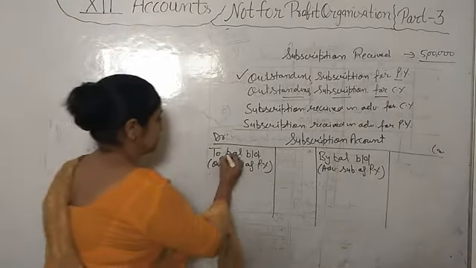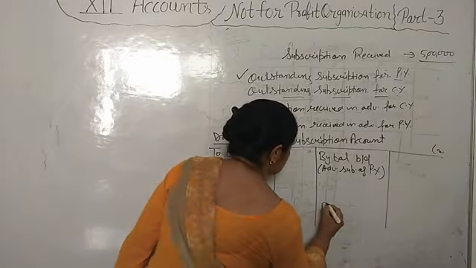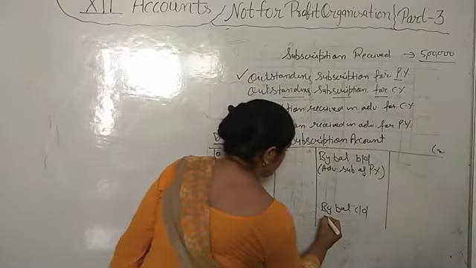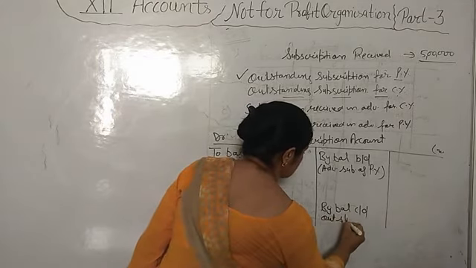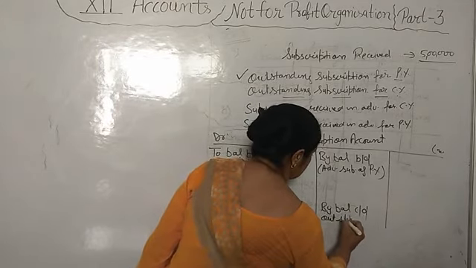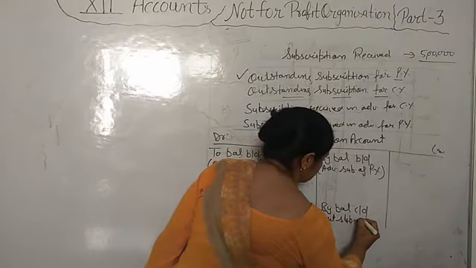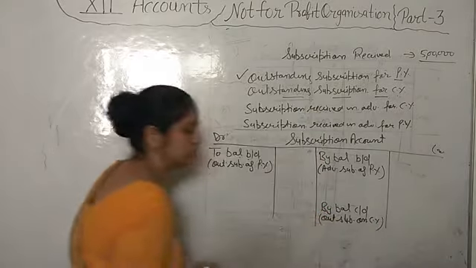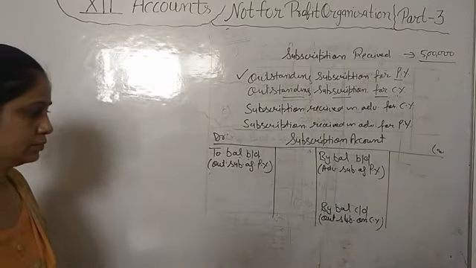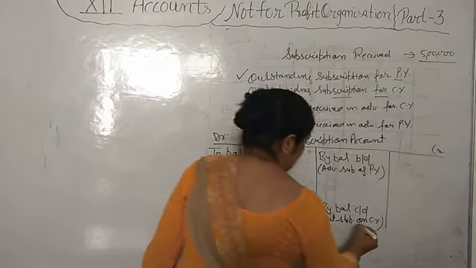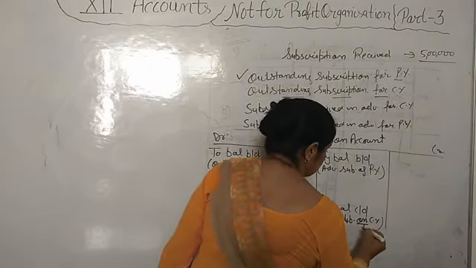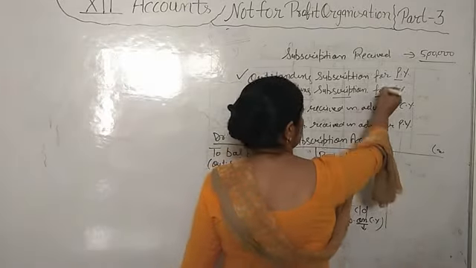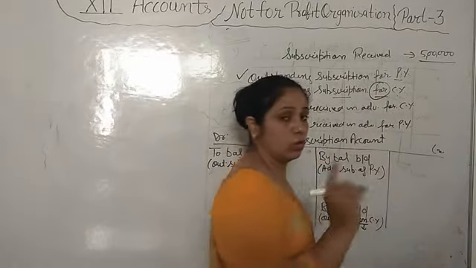And what is the balance CD? If BD is here, then balance CD will come in this side by balance CD. This is the outstanding subscription on current year. Okay? I have written here "on". Two words we are using, "for" and "on".